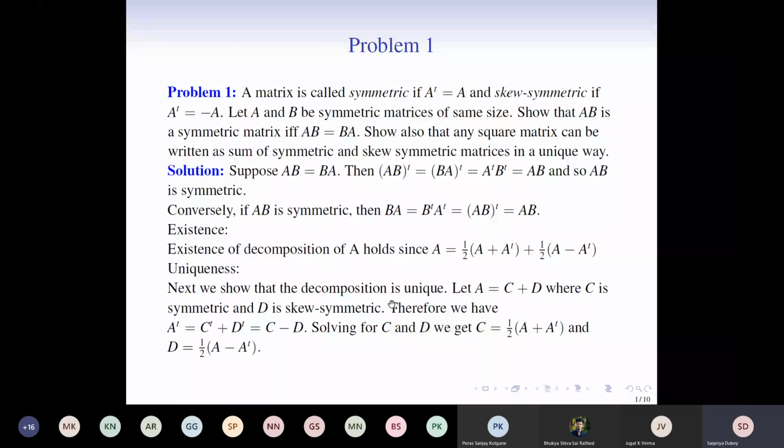Any questions? No, there are no questions. Okay, so we move on to the next problem.